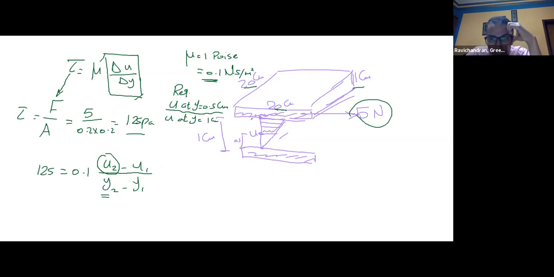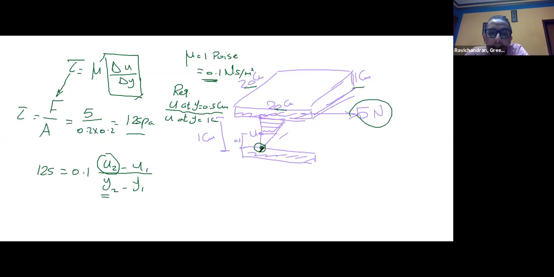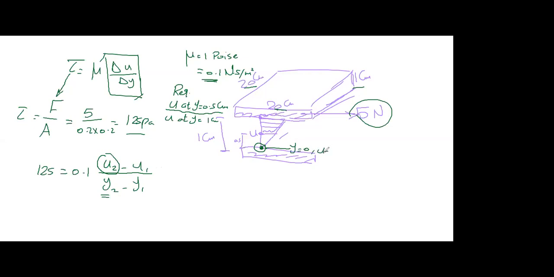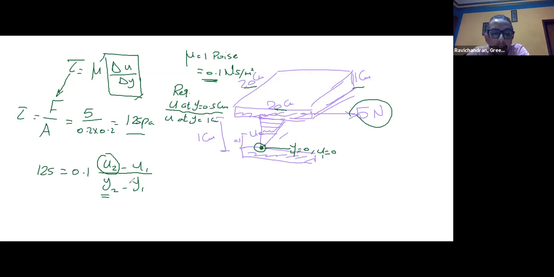This point 0 is considered the initial point, where Y equals 0, and the velocity is also 0. So we can put this one as 0 and this one as 0. We can substitute directly to complete the equation.